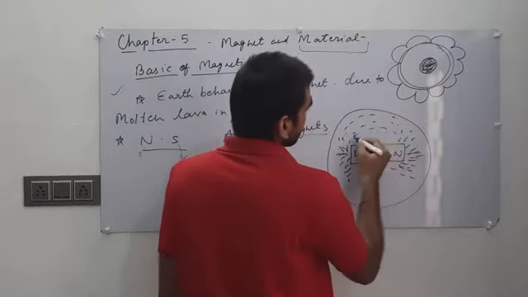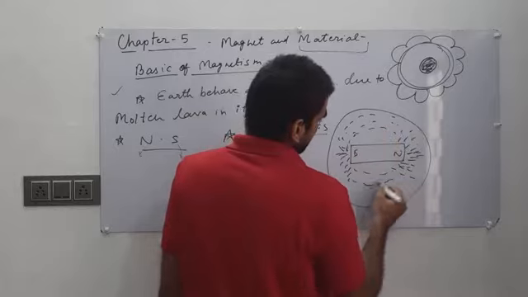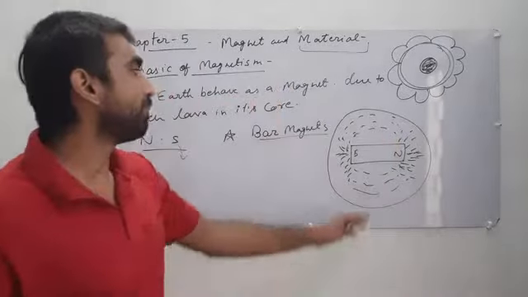These are iron sprinkles spread around a bar magnet.